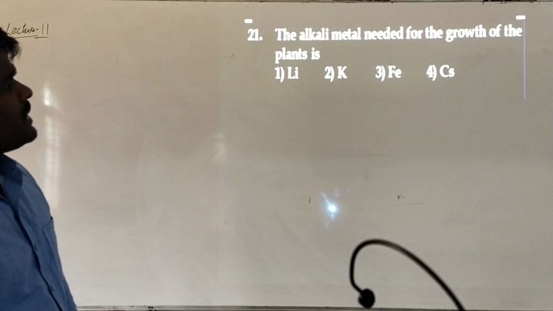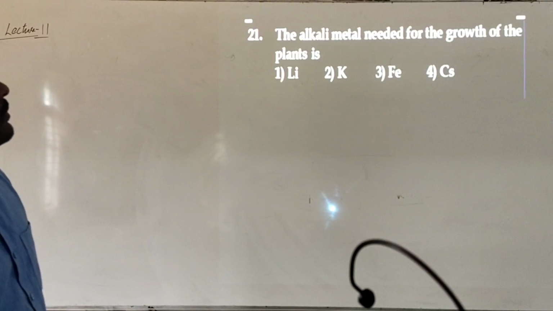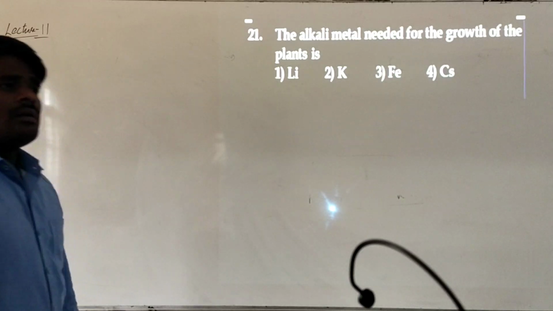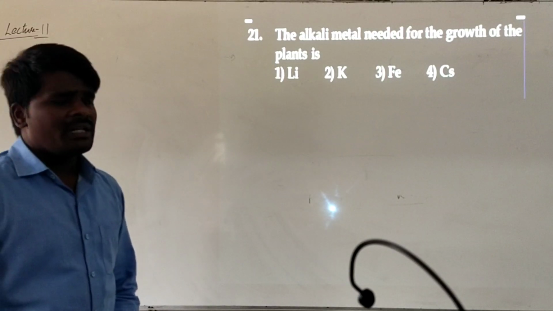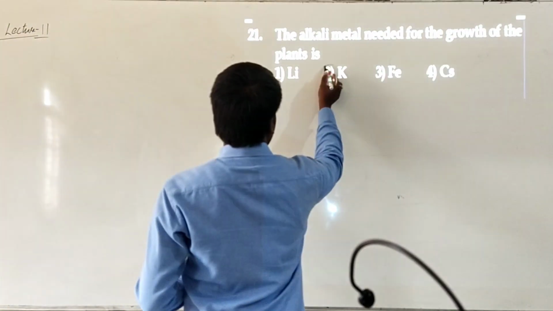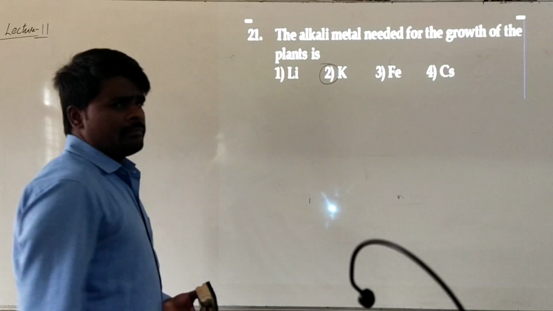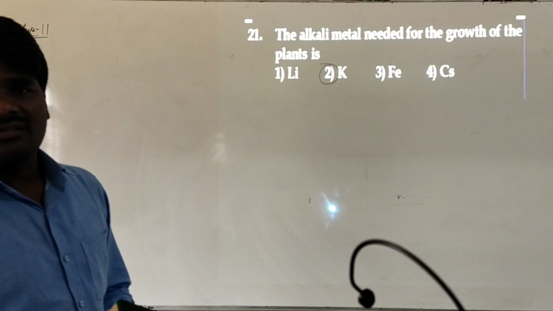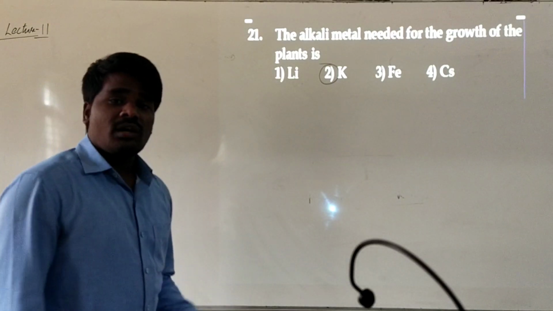Now, the alkali metal needed for the growth of plants. It is asking which of the following alkali metals is essential for plant growth. Potassium is one of the important elements of the first group, which occurs most widely in plants. It is an essential component of plants.